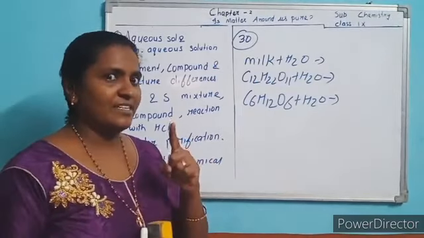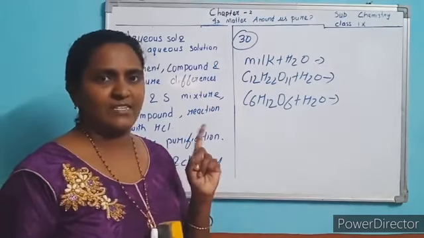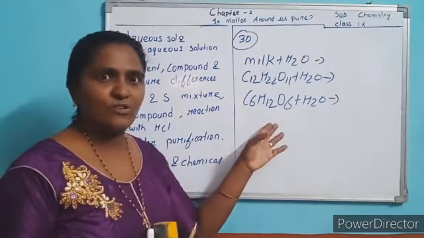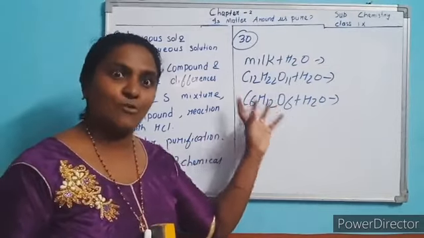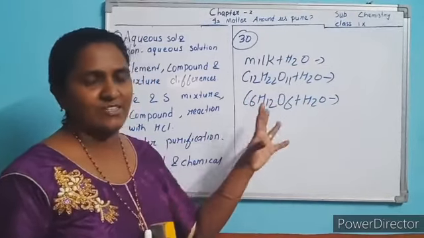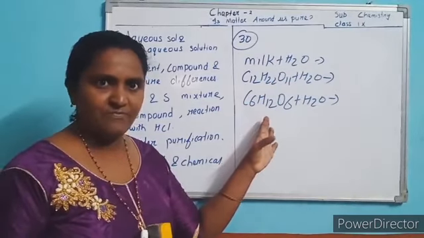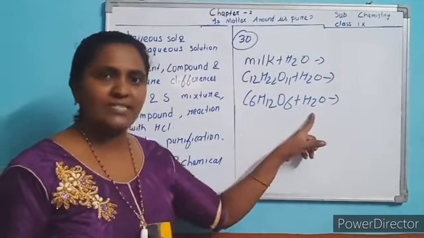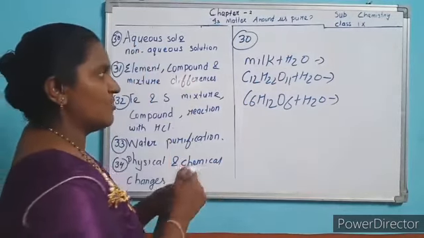But one condition: it should be a solution, not a mixture or suspension or anything else. What is a solution? It is a homogeneous mixture. That condition you have to think and write. An aqueous solution is a solution in which water acts as a solvent. And the second one is non-aqueous solution.